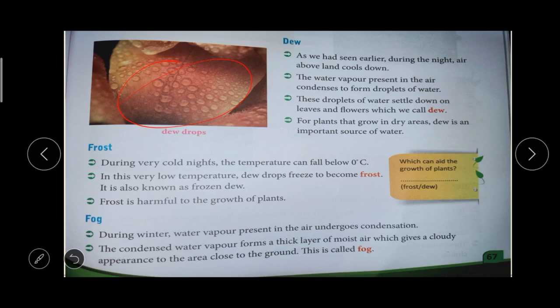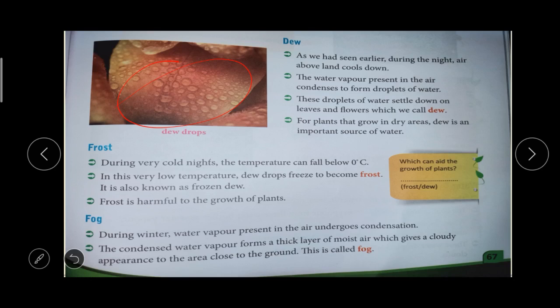Frost means it gets frozen. So frost is very harmful for the growth of the plant, right? Because it is very cold and very frozen, right? So it is very harmful for the plant. Okay, only on a very cold night will frost happen. Okay, frozen dew will happen.